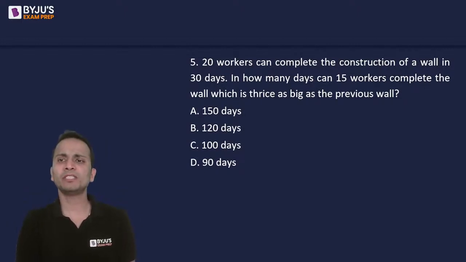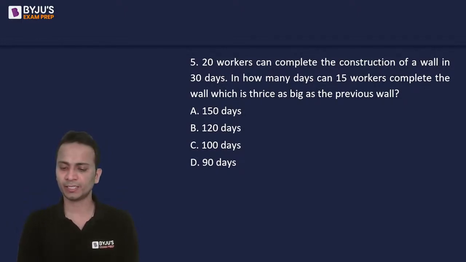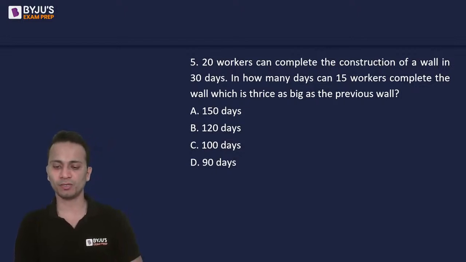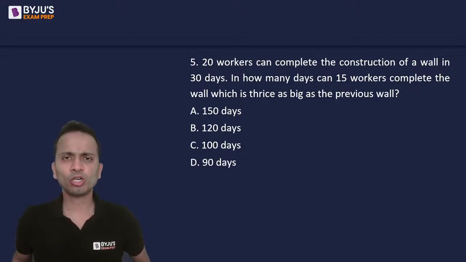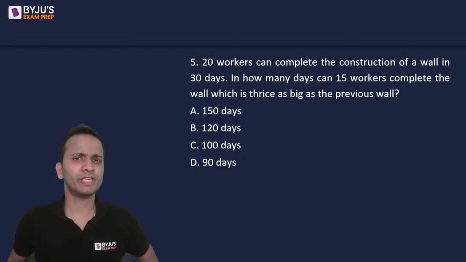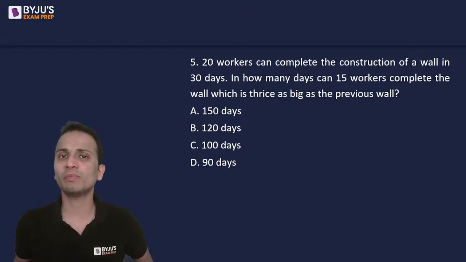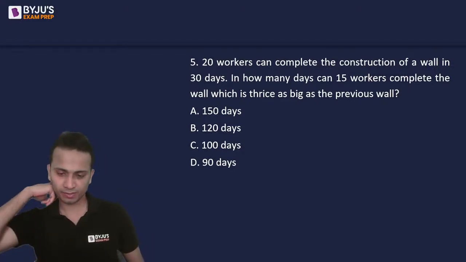20 workers can complete the construction of a wall in 30 days. In how many days can 15 workers complete a wall which is thrice as big as the previous wall? You got to read each and everything in this question very carefully because it is very easy to commit a mistake for this one.